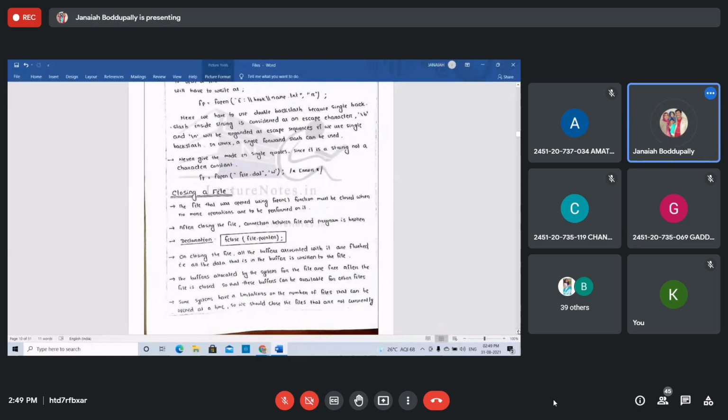Then see this. Last one before closing the file: the mode. If you write the mode in single quotes, it will give an error. The mode should be in double quotes only, just like a string. Strings are stored in double quotes; single quotes are only for a single character. If you write single quotes, you'll get the error.